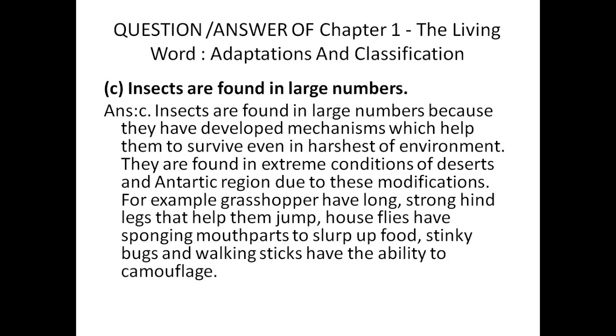House flies have sponging mouth parts, they can easily catch small prey, मतलब जो छोटे कीड़े होते हैं उनसे भी छोटे कीड़े होते हैं, they can easily catch those prey. They slurp the food, वो directly लेते हैं and they intake the food into their stomach. They don't need much time like us, that we eat from our hand to mouth, and then our mouth bites it and then it goes into our stomach. No, it doesn't happen with houseflies. They easily slurp the food.